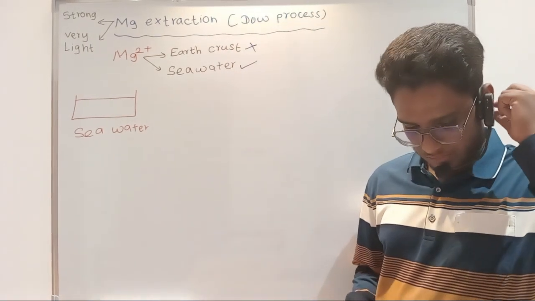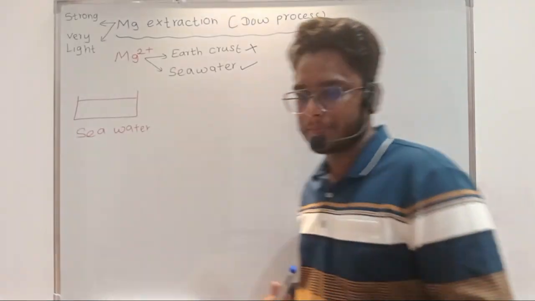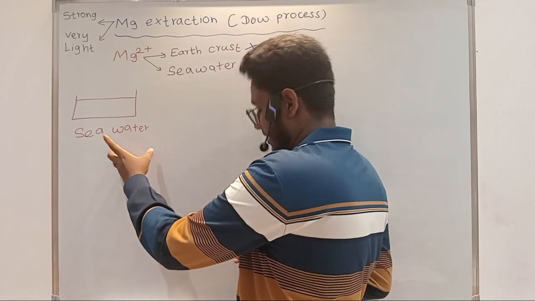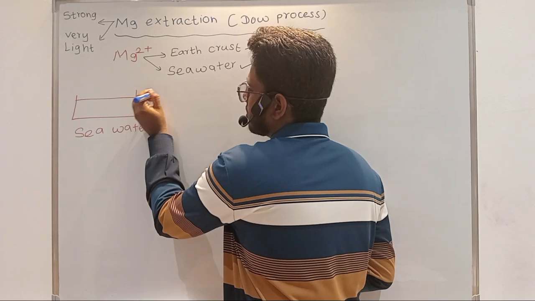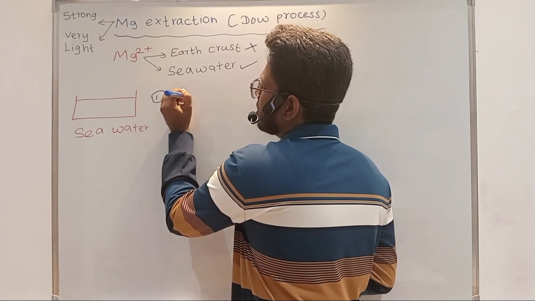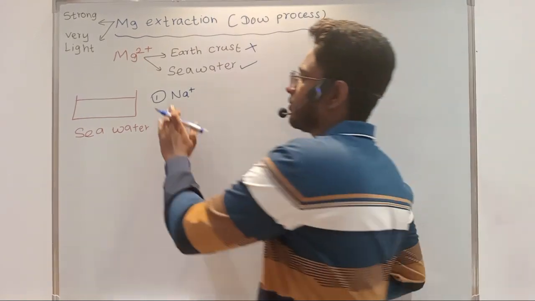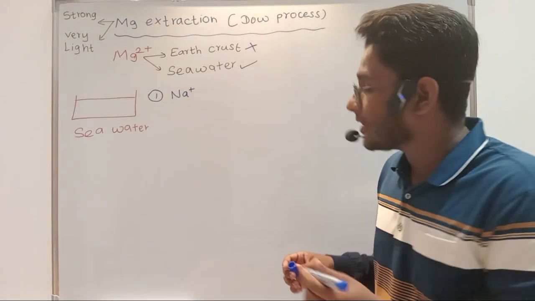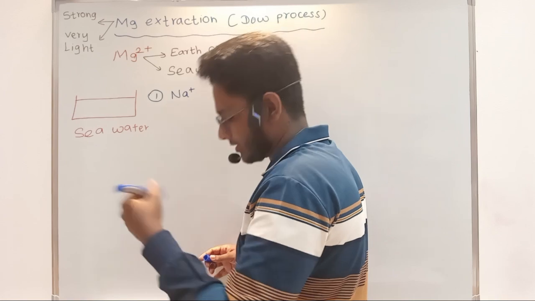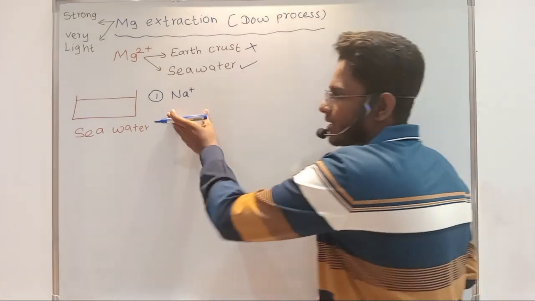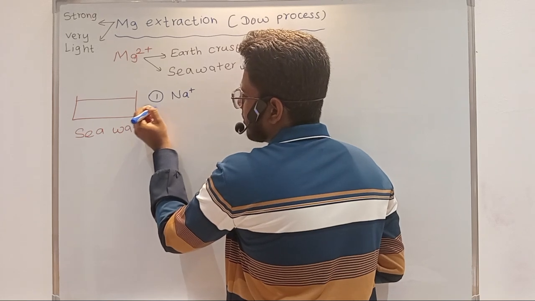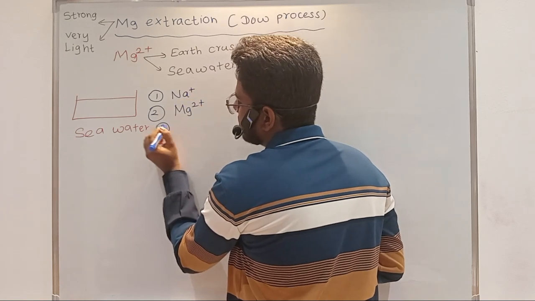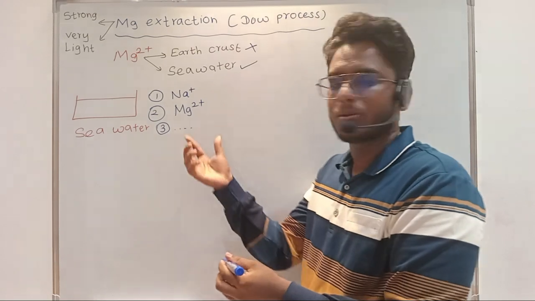Okay, let me tell. If you take seawater, the ion that will be most available, present in the higher amount, will be sodium plus. The ion present in the second highest amount is magnesium 2 plus. And apart from that you will have other ions also, but our motive is to get magnesium 2 plus.